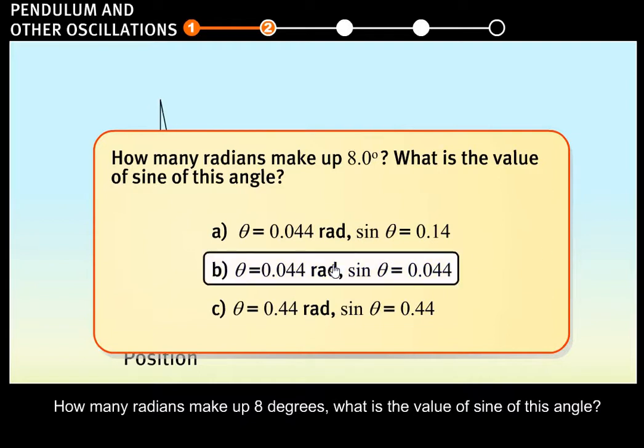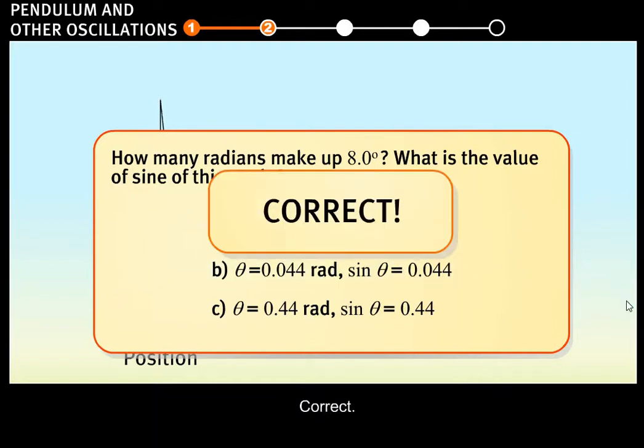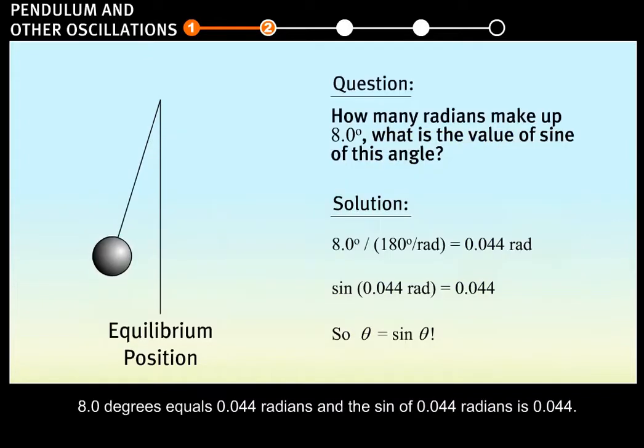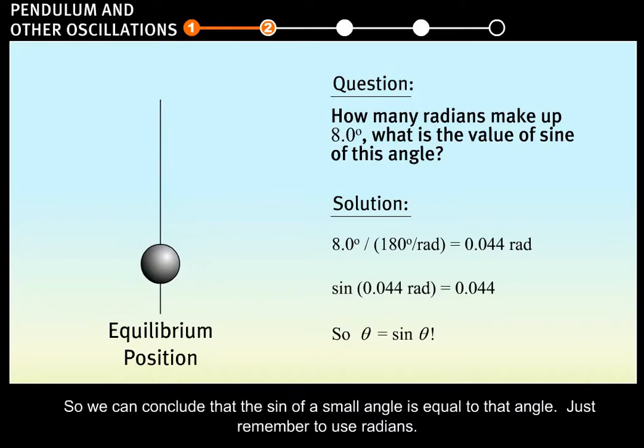Correct. 8.0 degrees equals 0.044 radians, and the sine of 0.044 radians is 0.044. So, we can conclude that the sine of a small angle is equal to that angle. Just remember to use radians.